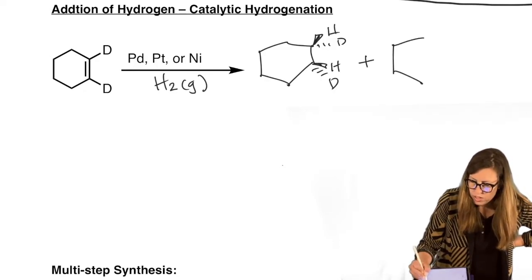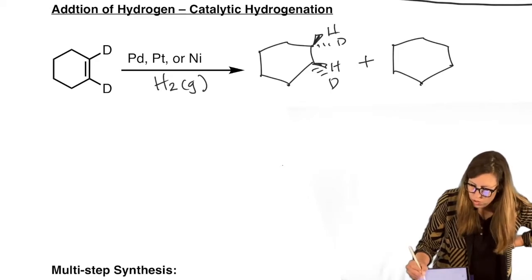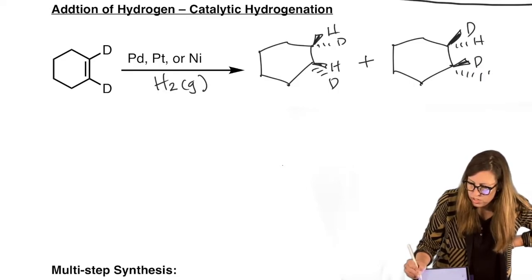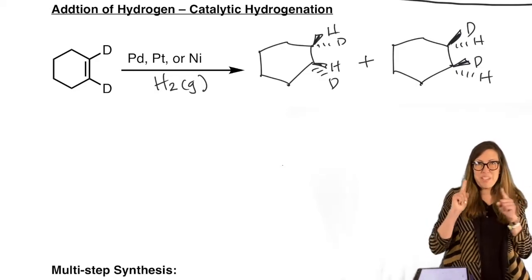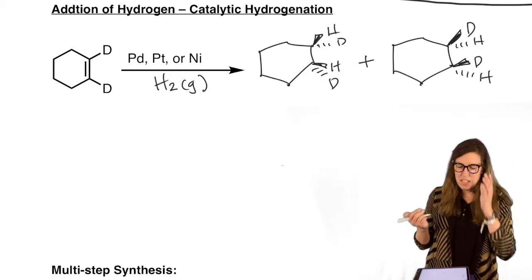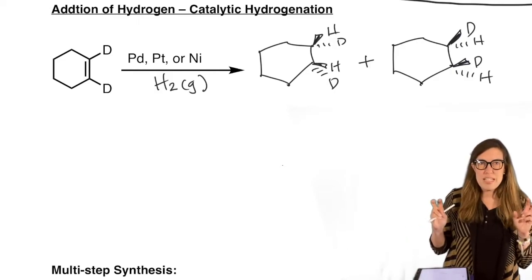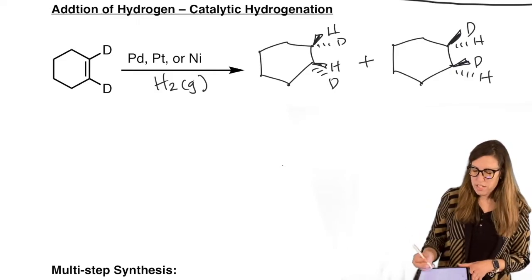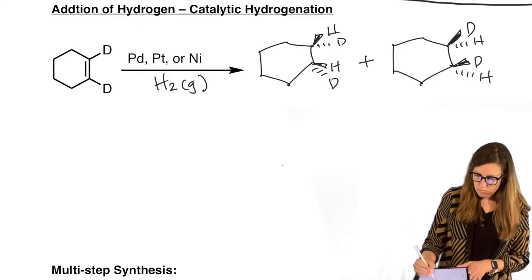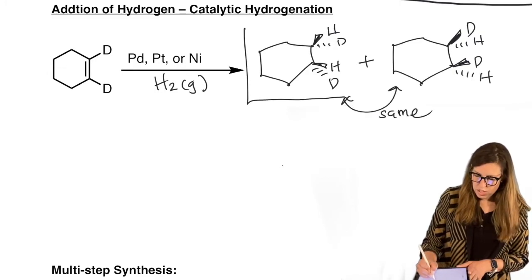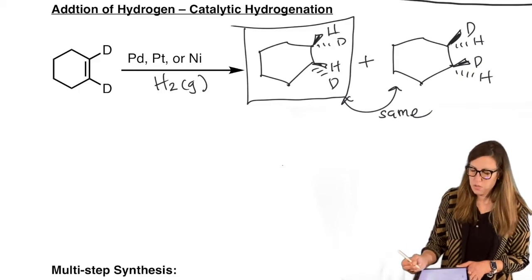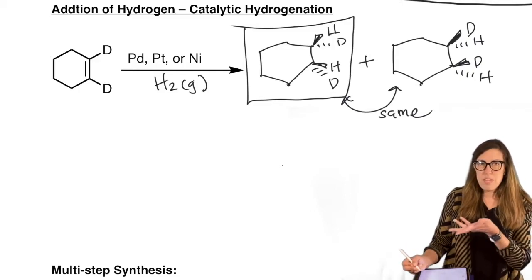And you should always consider both scenarios, which means if I could have the H's add as both dashes, that means the D's could have been wedges and the H's are dashes underneath. But be careful, because every time we draw both possible enantiomers, make sure they really are enantiomers, because these are actually the same. It's a good exercise to draw both, but always kind of judge and make sure you really did draw something new, right? So if I flip that over, I get the same thing.